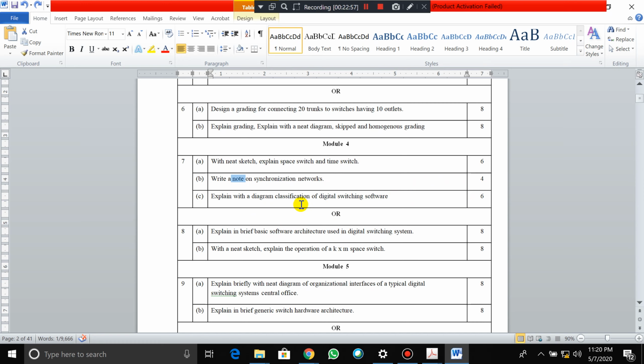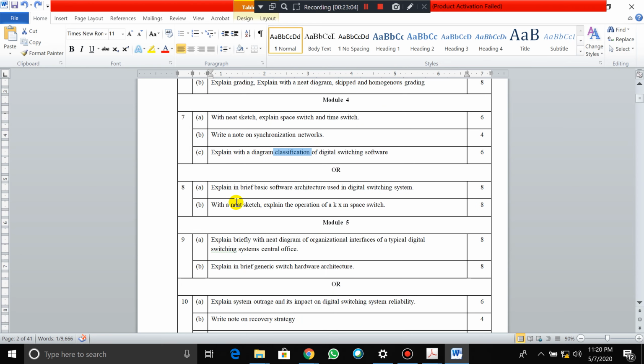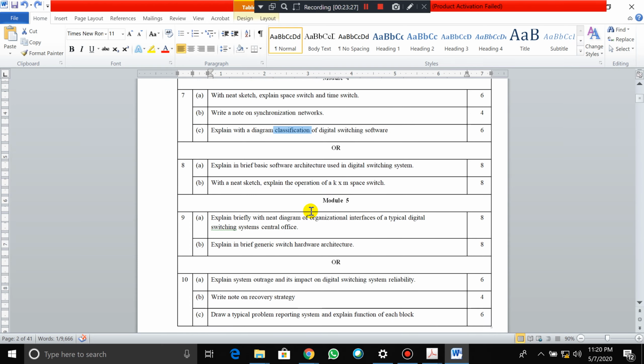Explain with a diagram the classification of the digital switching system software. You have to write the classification, there are 5 classifications. Explain in brief the basic software architecture used in the digital switching system. We have a diagram. In the last classes we discussed level 1, level 2, level 3 and down. Everything you have to explain particularly. With a neat diagram, explain the operation of an n cross m space switch. Again, you have to draw the diagram and explain.